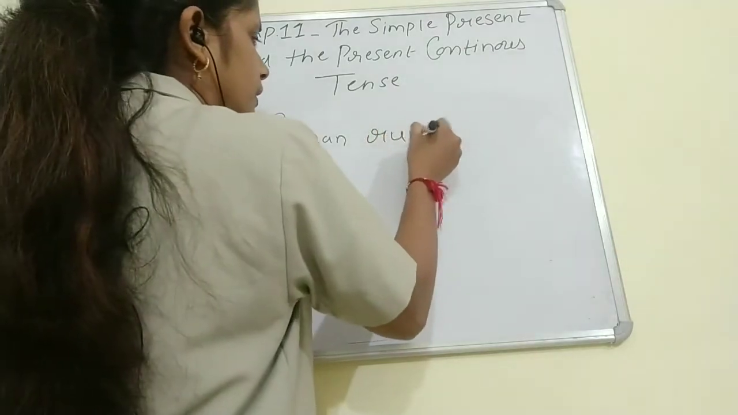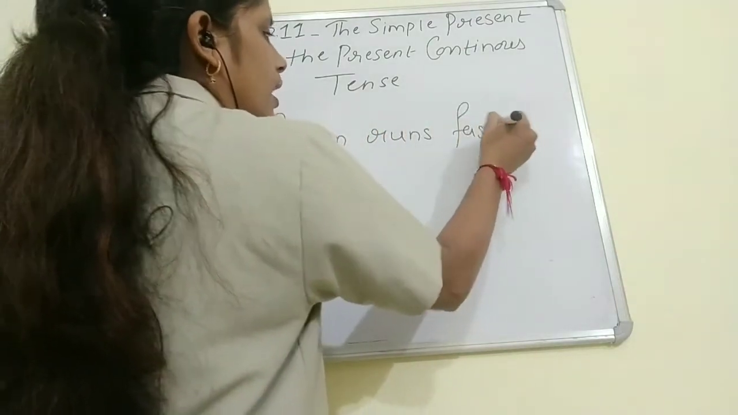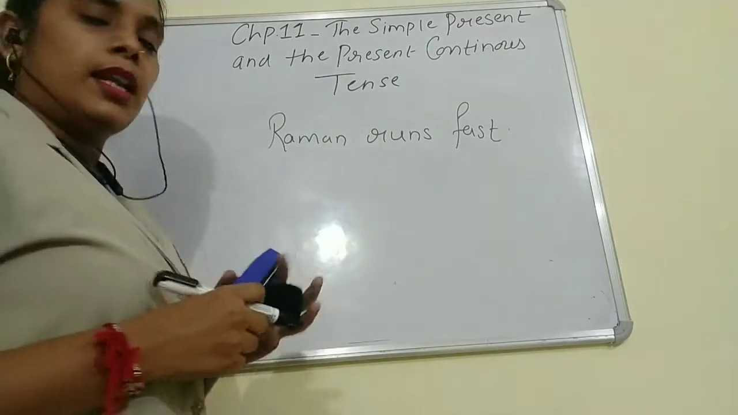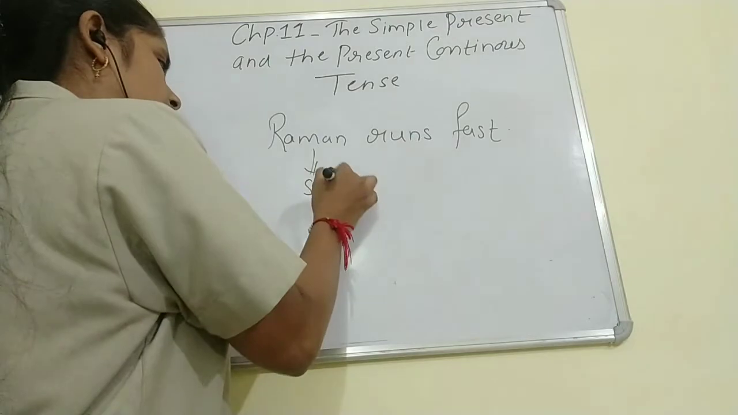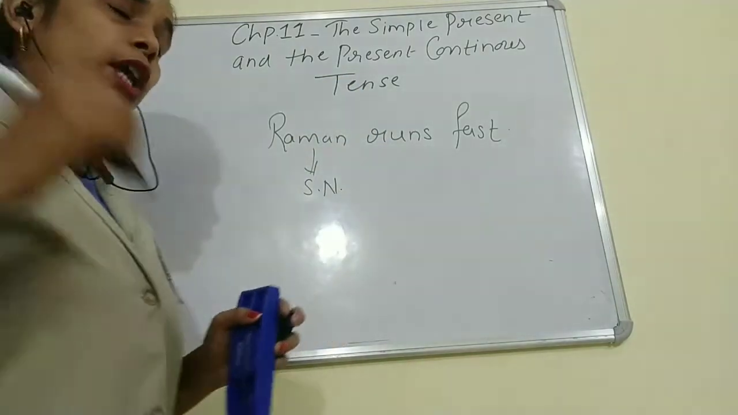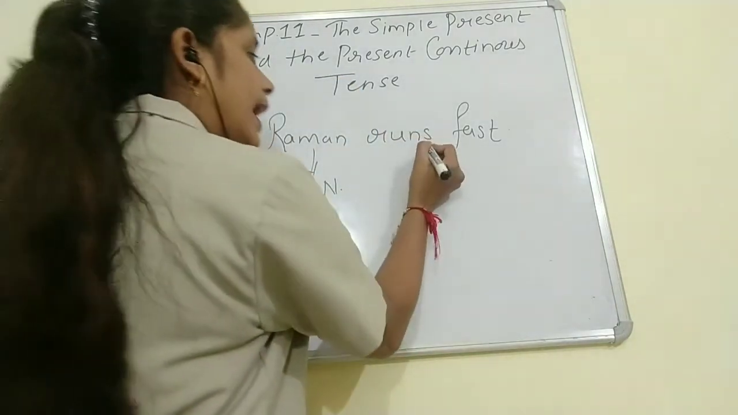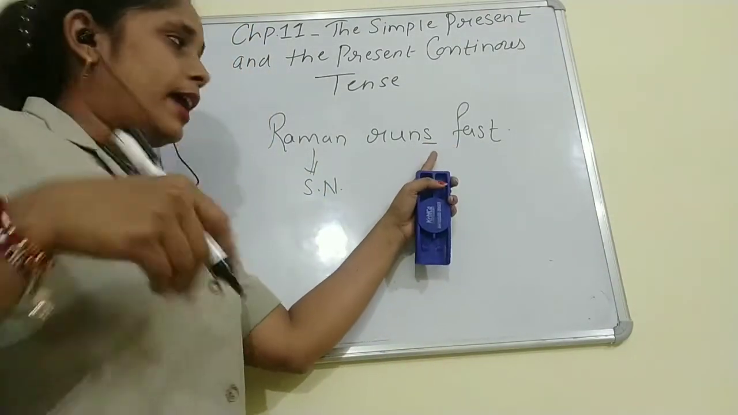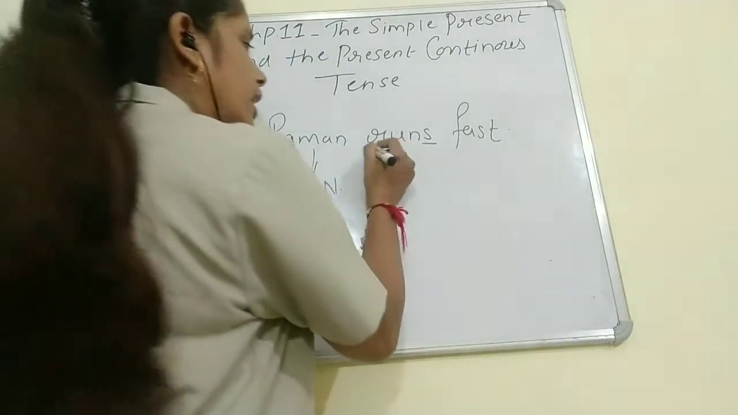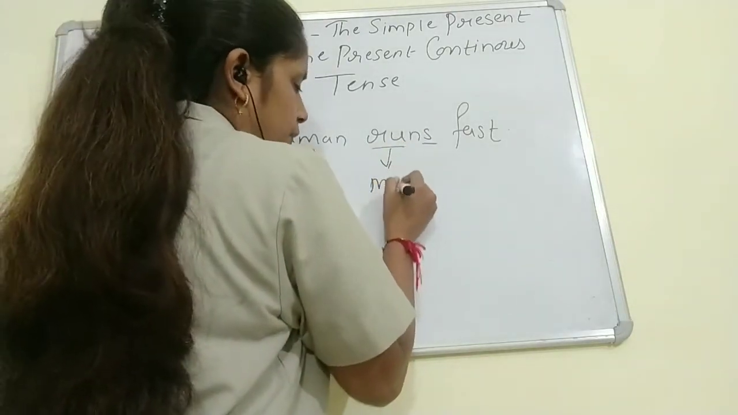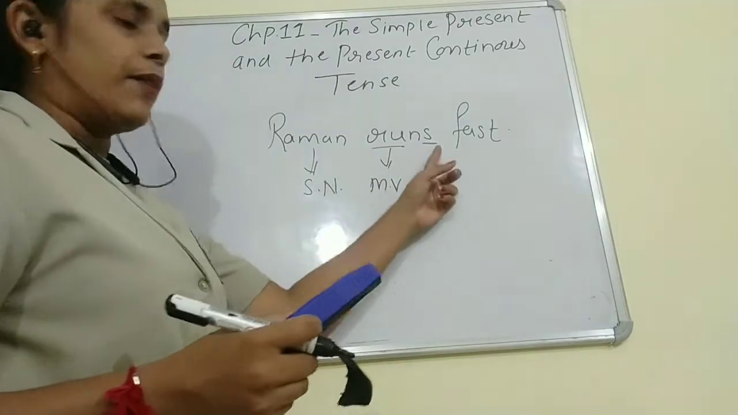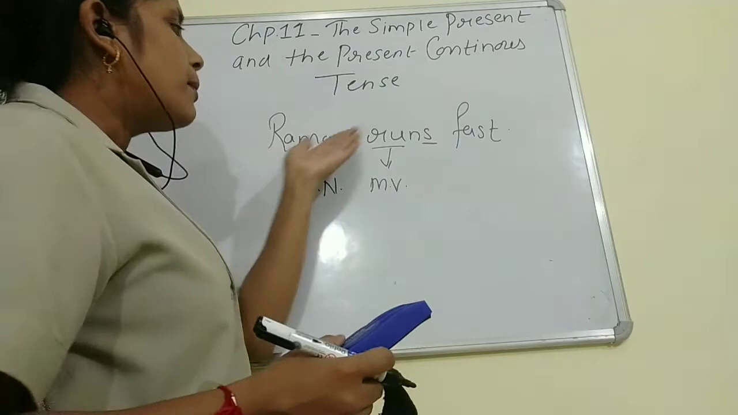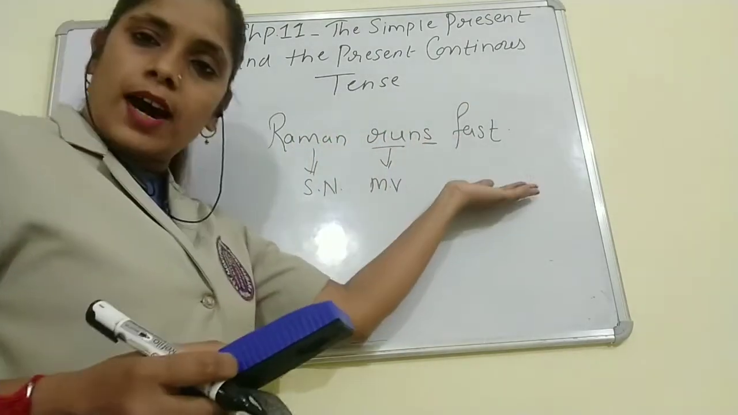Next example. Raman runs fast. Now children, tell me what Raman is. Raman is a singular noun. So what do I have to do? I have to add s. Run is our main verb, and with the main verb I have added s here. So the sentence becomes Raman runs fast.